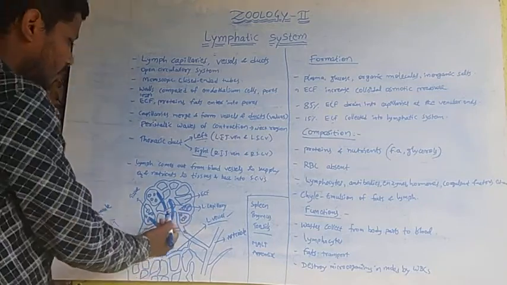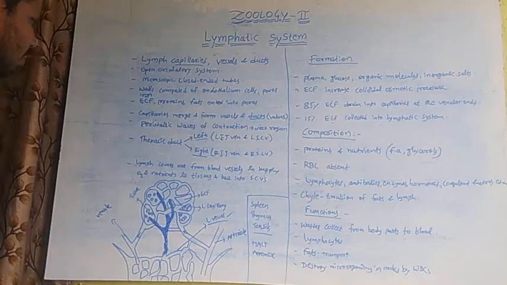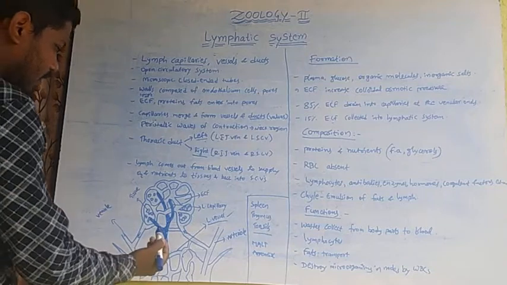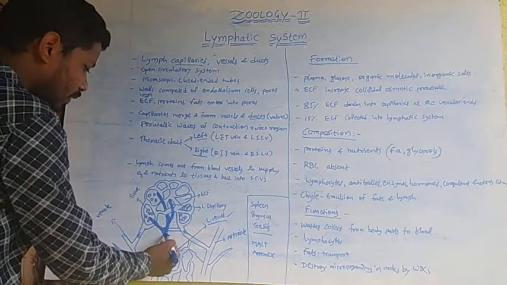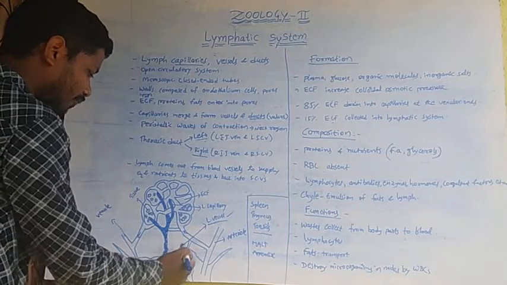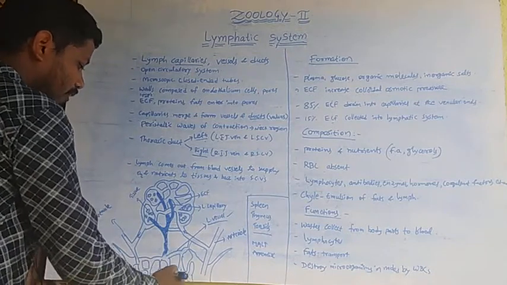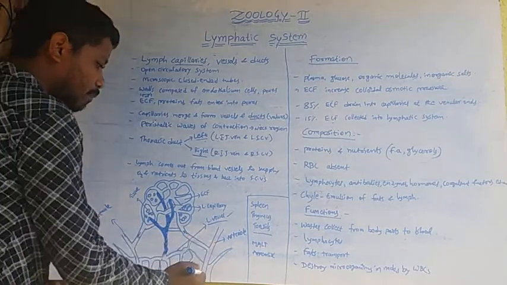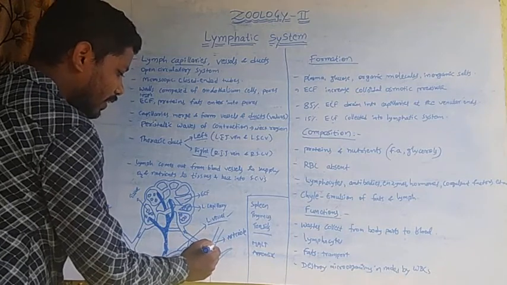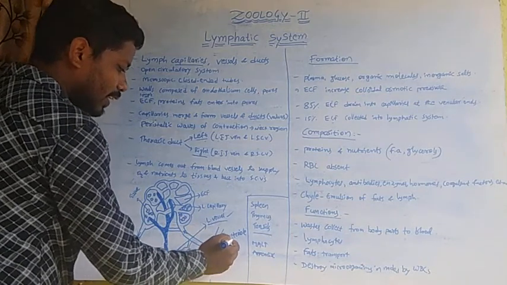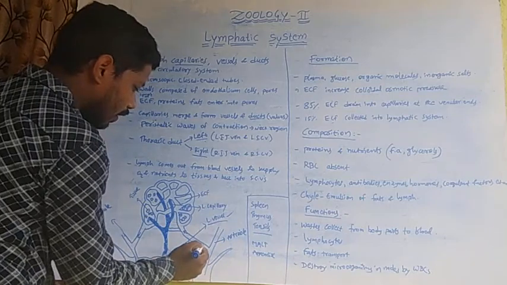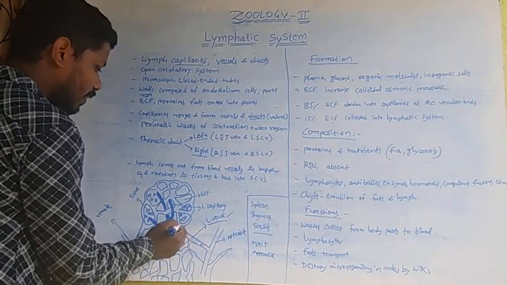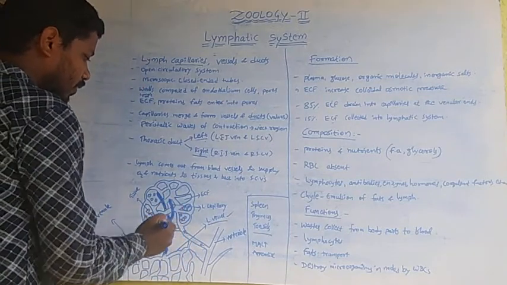Here we can see a picture of the lymphatic system. In this picture we can observe the lymph capillary. This lymph capillary merges into the lymph vessels. These lymph vessels join into large ducts called lymphatic ducts. This is the oxygenated blood circulated in the arterioles, and it moves towards the capillaries.